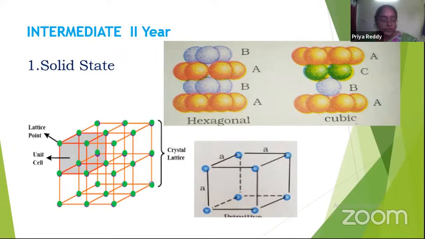What we are going to study in solid state is the behavior of solids and their properties, packing fractions and how they pack, and the basic unit of a solid crystal structure, the unit cell. All these are discussed in solid state.